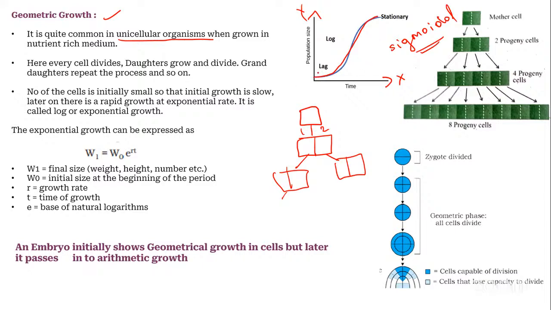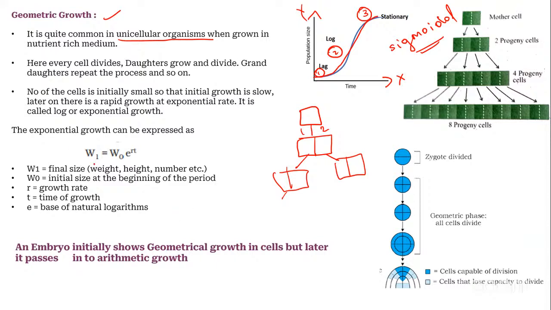The phases are, first one is the lag phase. Whenever the growth is started, the growth will be lagging first. Then it is going to increase the size, increase the growth. So that's why always the first phase is lag. Then it will be log. And the third is going to be stationary. The growth will not increase or decrease. That is called the stationary phase. Remember, lag, log, and the stationary.